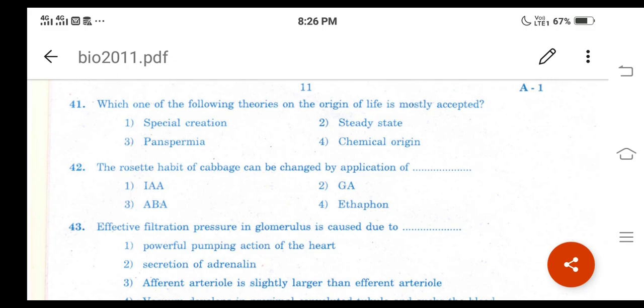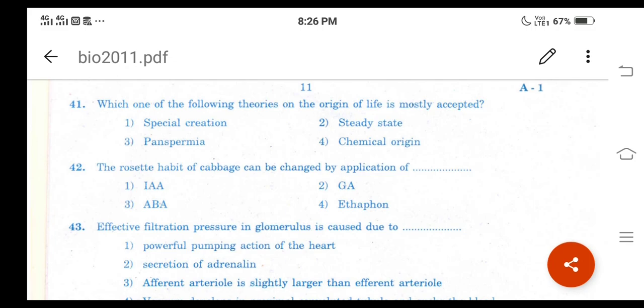And for question number 41, the fourth option is the correct answer. It is chemical origin. Which one of the following theories on the origin of life is mostly accepted? It is nothing but chemical origin only. Fourth option, right? And here regarding the chemical origin of life, Oparin of Russia and Haldane of England,